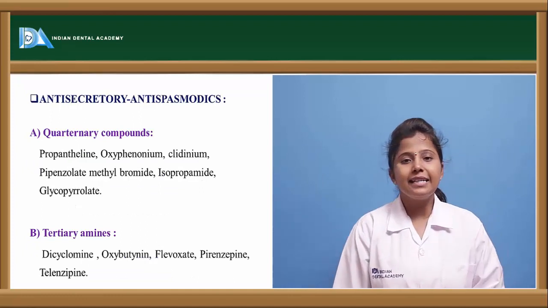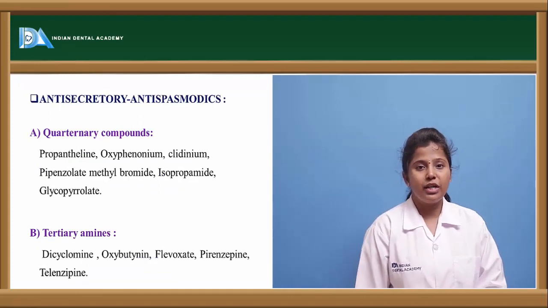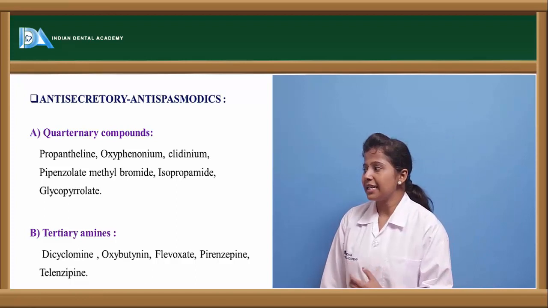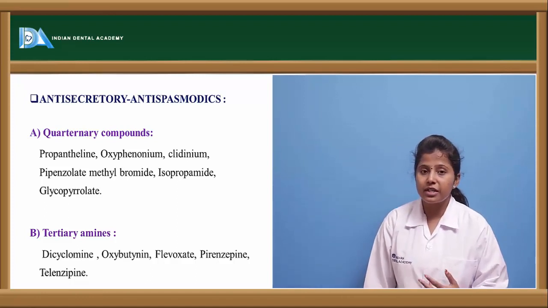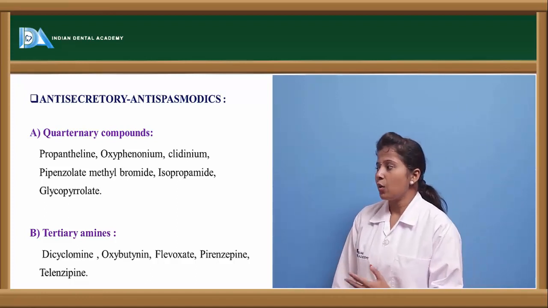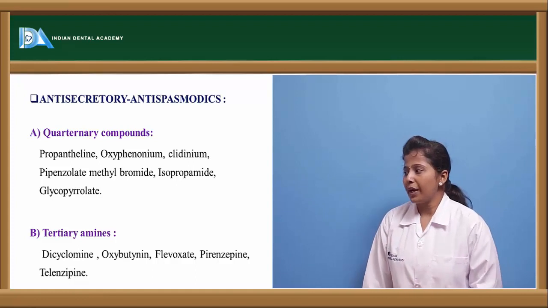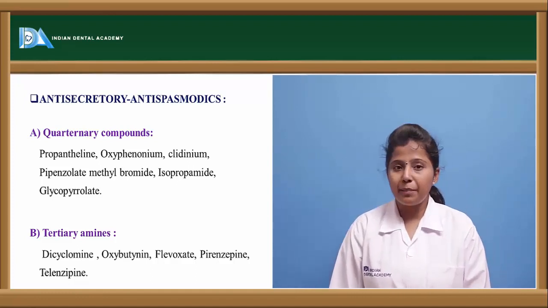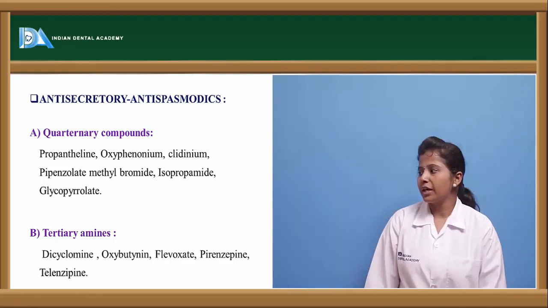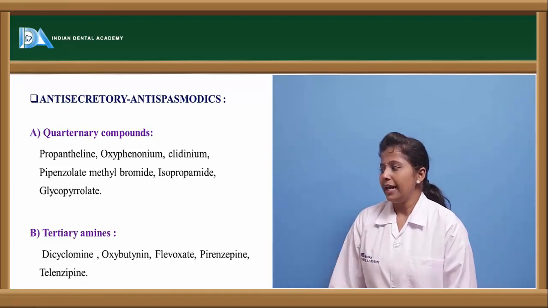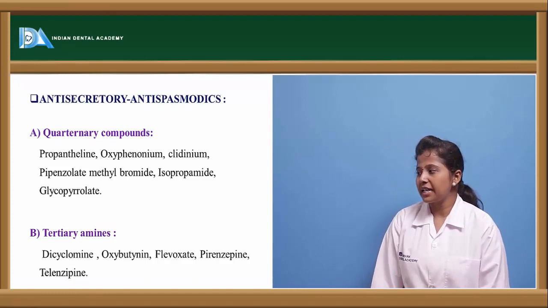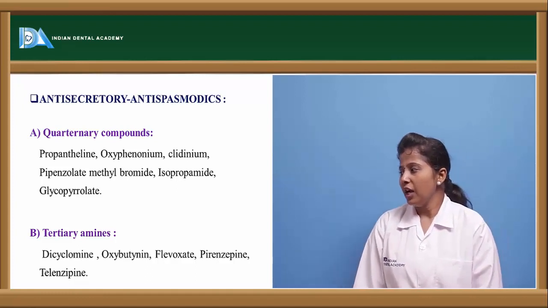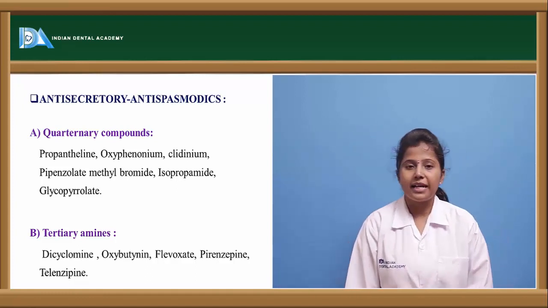There are anti-secretory as well as antispasmodic drugs also. These are further classified as quaternary compounds like propantheline, oxyphenonium, clidinium, bipenzolate methyl bromide, isopropamide, glycopyrrolate, and tertiary amines like dicyclomine, oxybutynin, flavoxate, pirenzepine, and telenzepine.